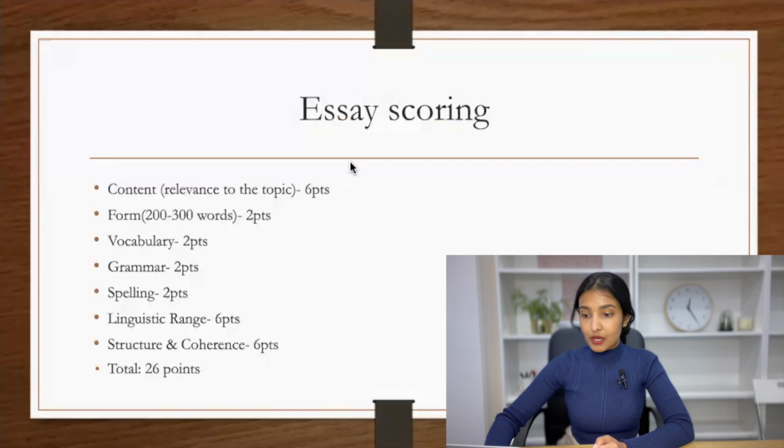And the scoring breakdown, it's out of 26 marks, and that is broken down for different factors such as your content, form, vocabulary, grammar, spelling, linguistic range, structure, and coherence. So what do you mean by content? Content carries 6 marks for your essay.